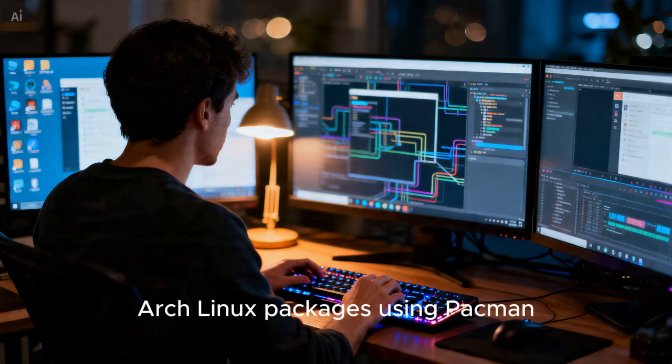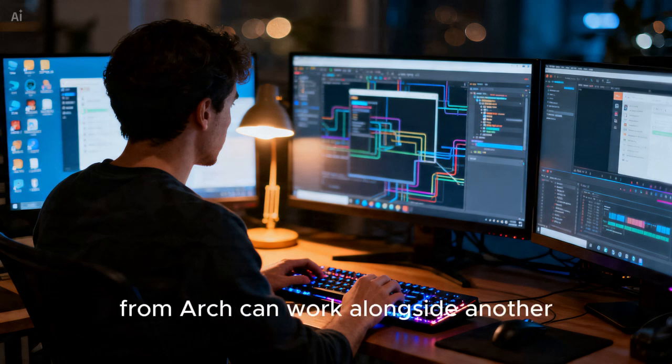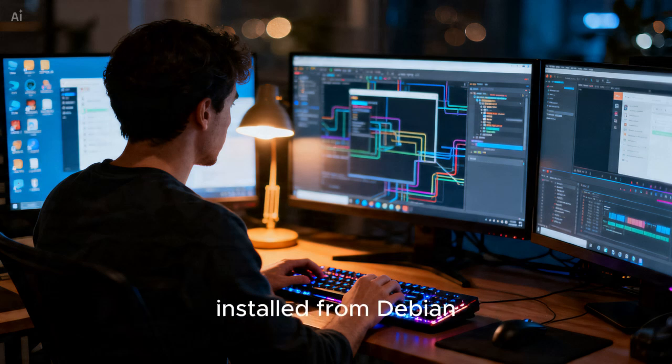Imagine installing Arch Linux packages using Pacman, Ubuntu packages using apt, Fedora packages using dnf, and Alpine packages using APK, all without leaving your current desktop session. Instead of running everything inside isolated containers or virtual machines, these distributions become interconnected. A program installed from Arch can work alongside another installed from Debian, while your shell environment remains unified. It feels almost like creating your own custom Linux distribution assembled from the best parts of every major project.